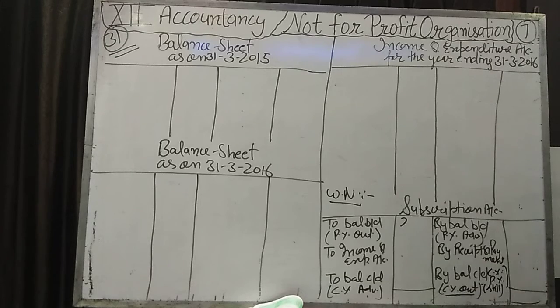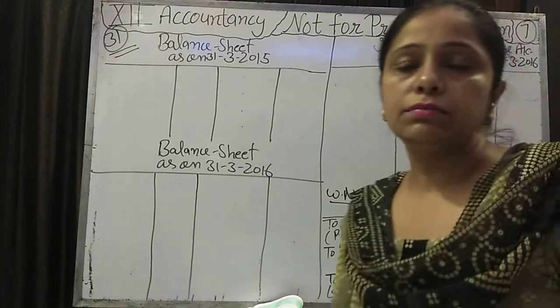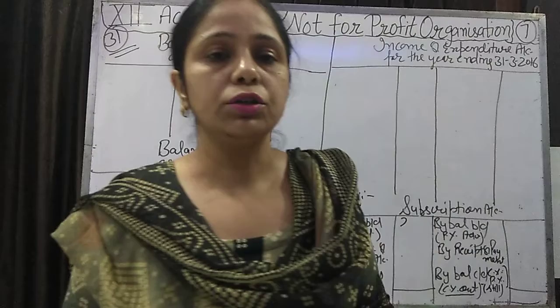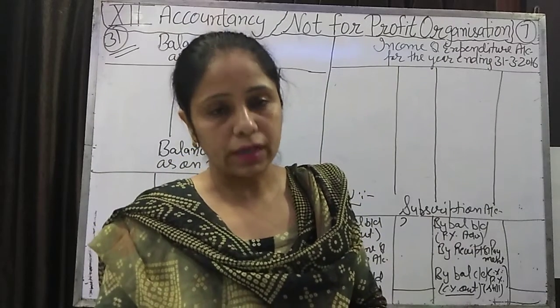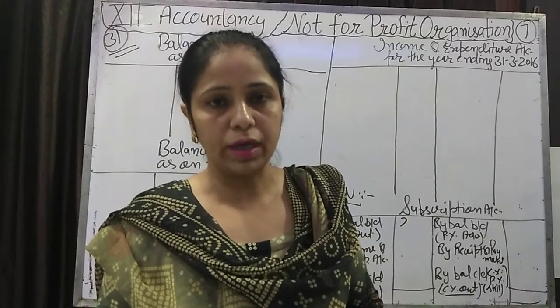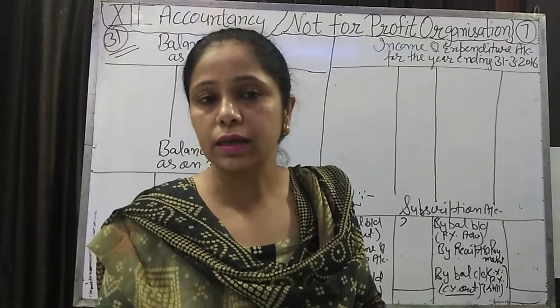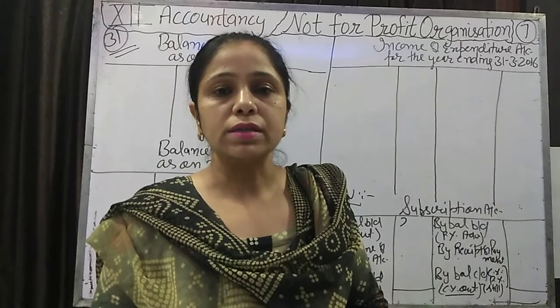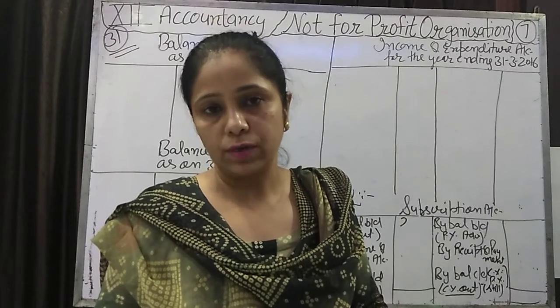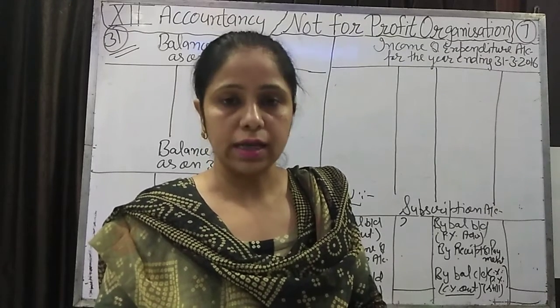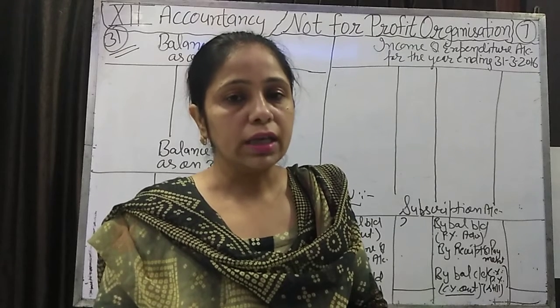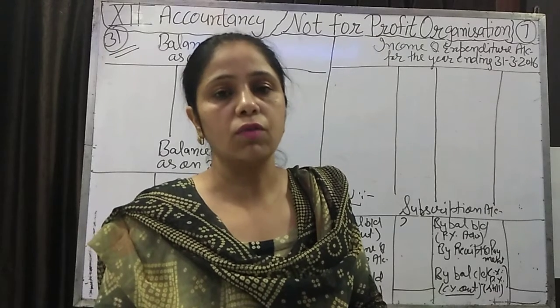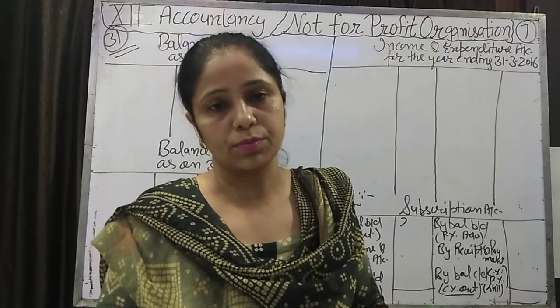I have told you that sometimes in the question you are given the total members of the club, how many there are. Like 500 members are there, and each member pays 1000 rupees subscription annually, for the whole year. In the income and expenditure account we always write the total subscription.